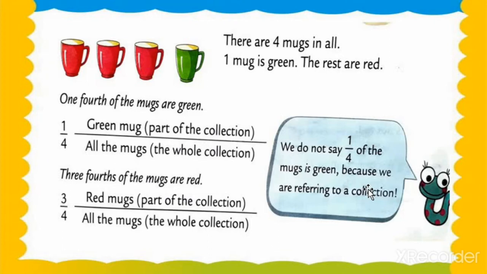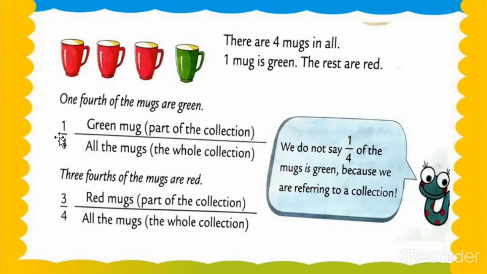Again I repeat, there are 4 mugs in all. 1 mug is green, the rest are red. 1/4 of the mugs are green. See this, my dear students, 1/4 of the mugs are green. Here only one mug is green in color and the rest are red.